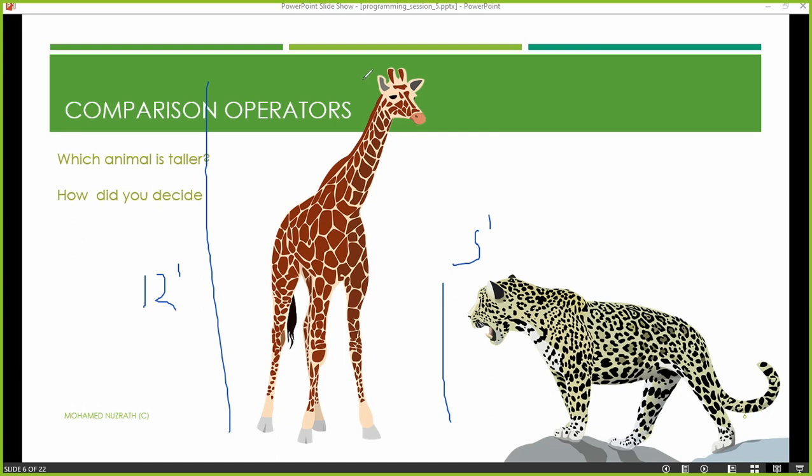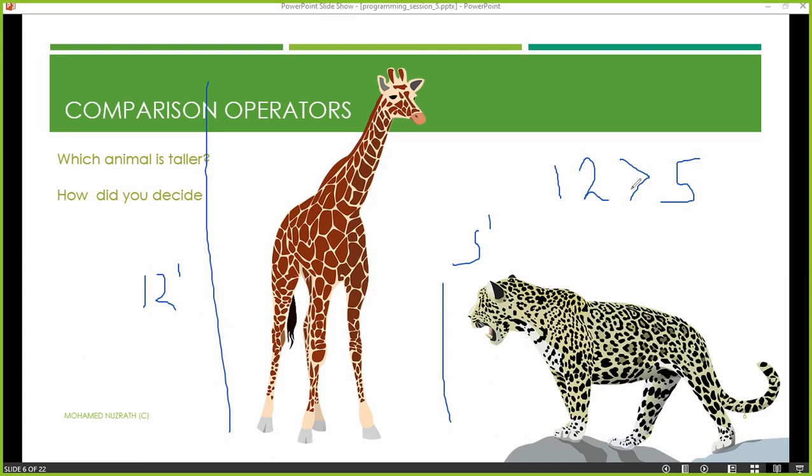But actually here your brain is doing the height comparisons. It's doing the work for you. So if you write this one in a format like, can you all keep your mics muted? 12 is greater than 5. If you write something like this, 12 is greater than 5, this will say yes or no, true or false.